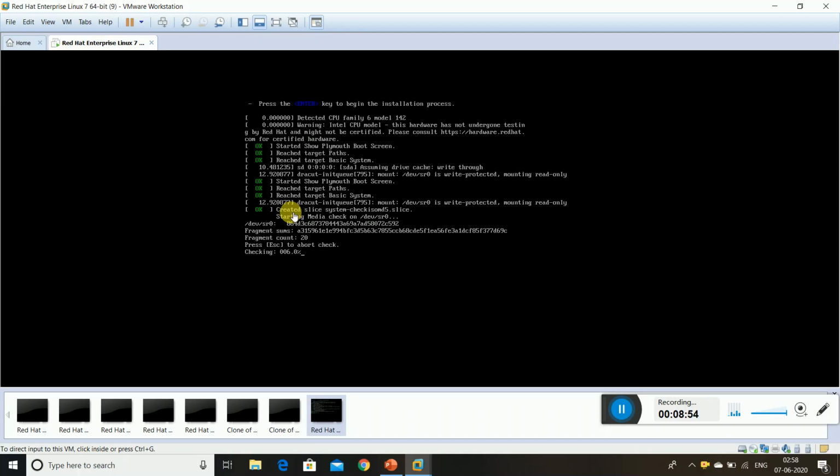Wait for this here. Can you check that? Checking is at 0.11%, it should reach 100%. Then we will check what is happening. This is the initial thing. It takes too much time, but no problem. Just wait for that. This is the process we are creating. Red Hat Enterprise, one tab is there. That was created with a 20 GB hard disk and 2 GB RAM processing, like that.